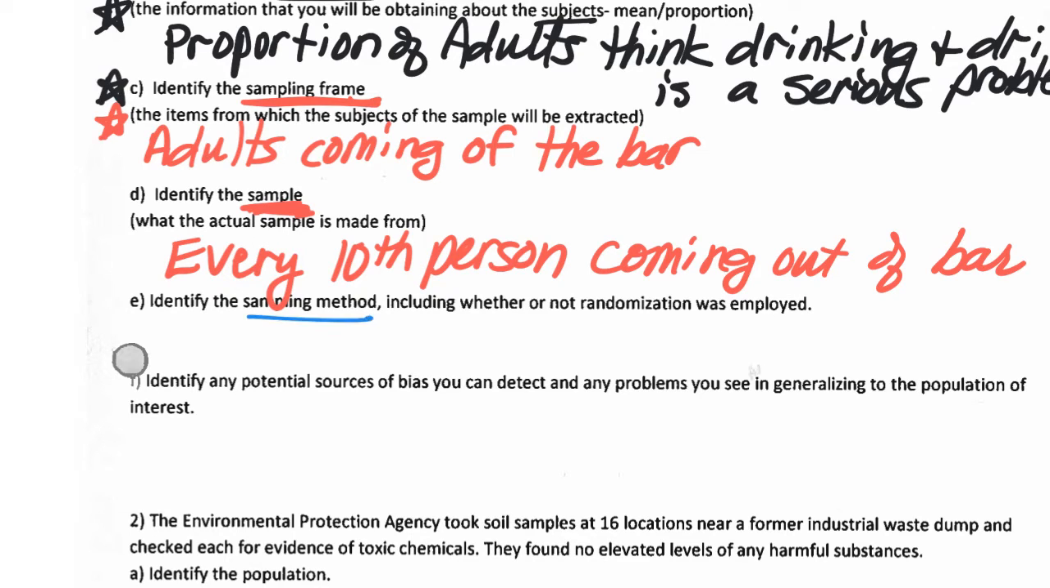Sampling method. I'm lucky on this one because it says every 10th person, so I know that this is systematic sampling. As I talked about in the notes today, there could be options. I've talked about a couple of examples where it could be this kind or this kind, but pick one and tell me why it's that.